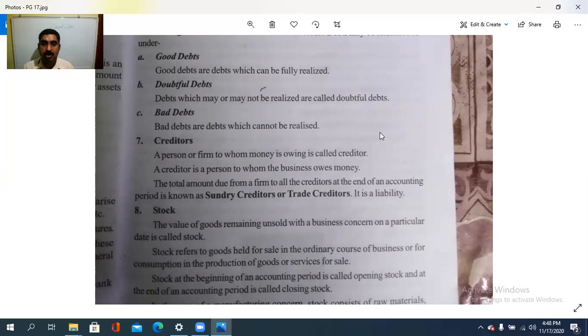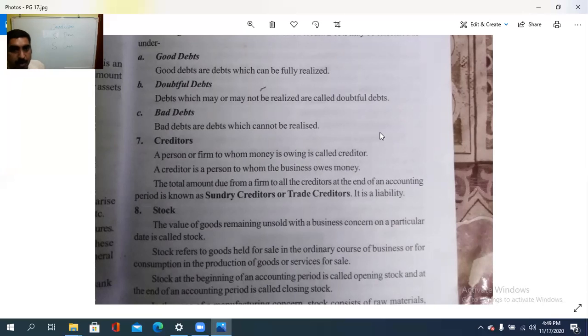The total amount due from a firm to all the creditors at the end of an accounting period is called sundry creditors or trade creditors. So, like sundry debtors, who is the one receiving that? That is the sundry creditors. So, a person or a firm to whom the money is owing, ആർക്കാണോ കൊടുക്കാനുള്ളത്, മറ്റേത് ആർക്കാണോ കിട്ടാനുള്ളത്. Okay. So a creditor is a person to whom the business is owing the money.